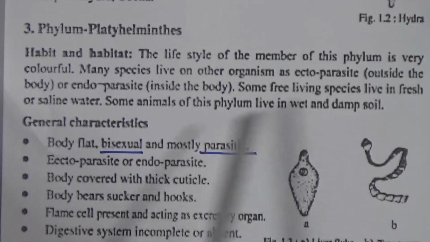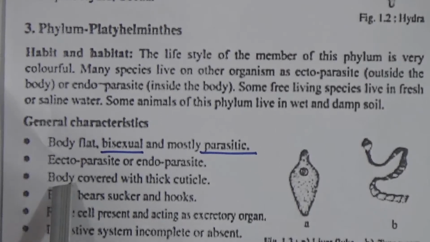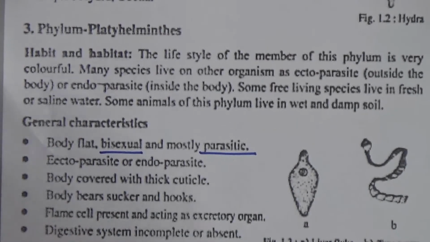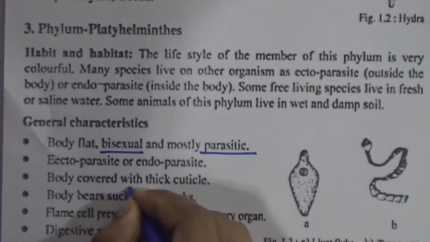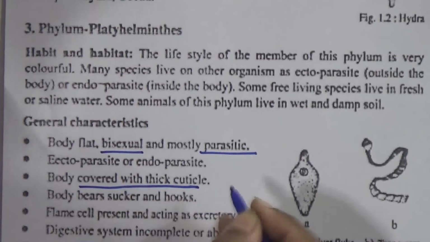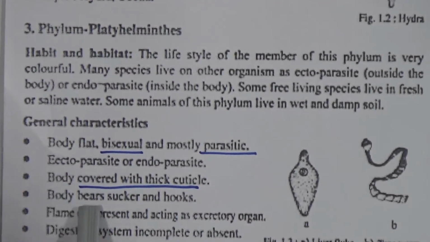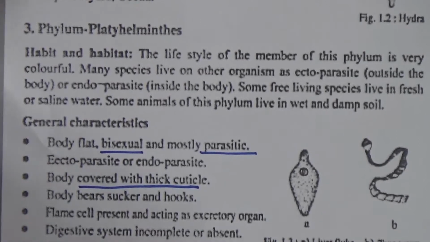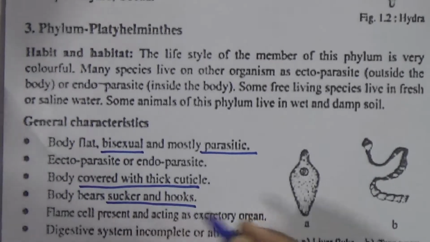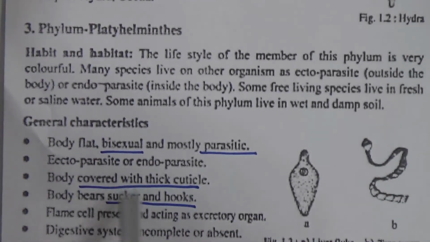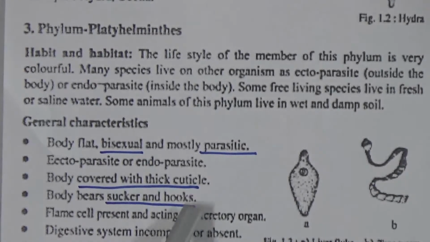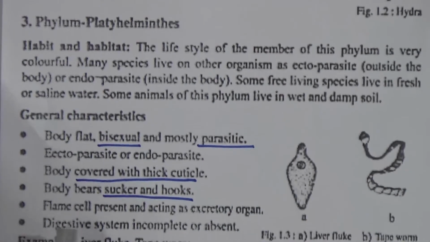Ectoparasite or endoparasite, it is mentioned already. Body covered with thick cuticle, it is another important thing. Body bears sucker or hook, this is important, as it is a parasite, it needs a sucker to take nutrients from the host.